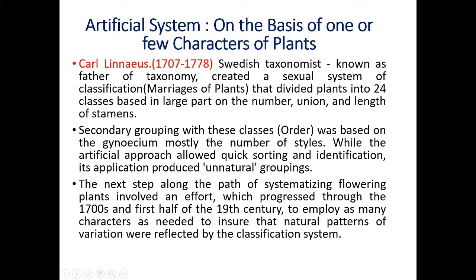Secondary grouping within these classes was based on the gynoecium, the female sexual organ of the flower, mostly the number of styles. While the artificial approach allowed quick sorting and identification, its application produced unnatural groupings.